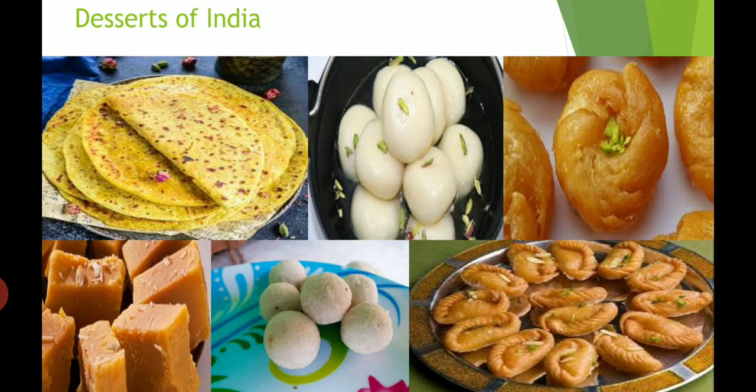We eat this dessert in Holi, right? Gujia is a common dessert of North India made of flour, grated dry fruits and coconut. Do you like to eat this one? Of course, we love to eat sweets. Now, all of you have understood about the desserts of India.